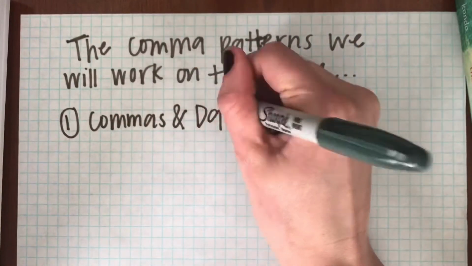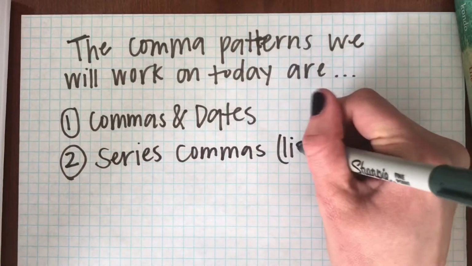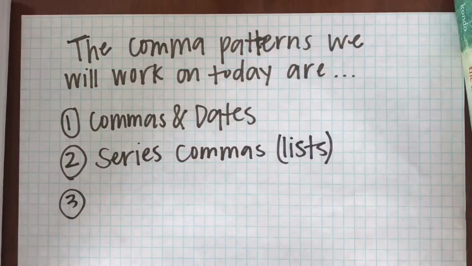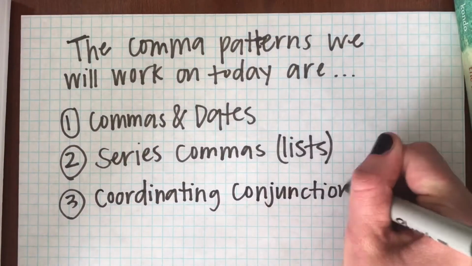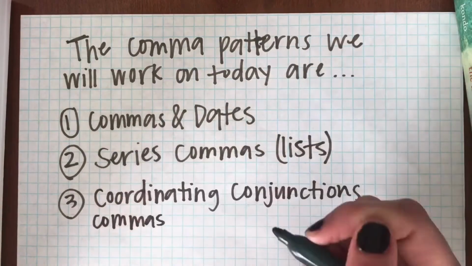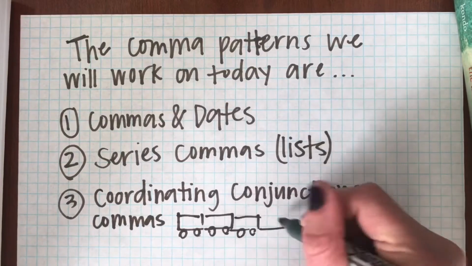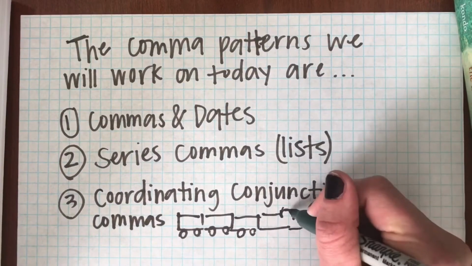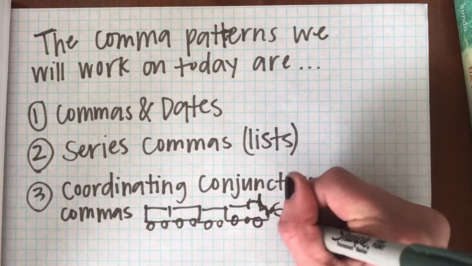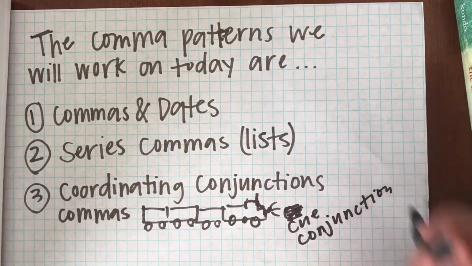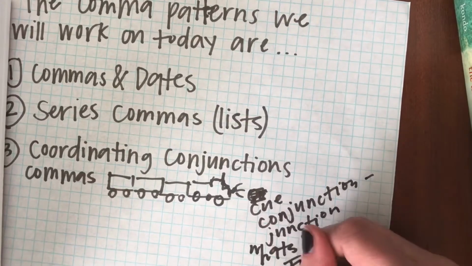So today we're going to be talking about a lot of different comma patterns, and there's a lot more than just this, but these are kind of the basics to help you start understanding where the commas go. I'm sure you use commas all the time. It's almost second nature. So we're going to be doing commas with dates, series commas that are called lists, and coordinating conjunction commas, where to put those with your coordinating conjunctions. So first, we are doing commas and dates.